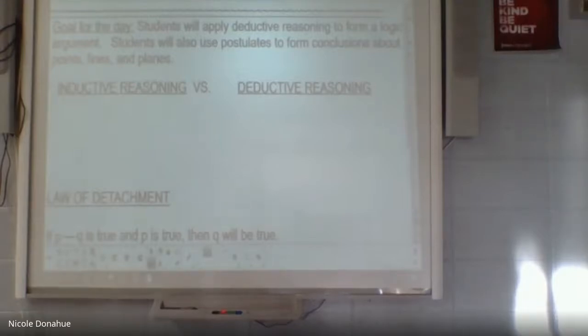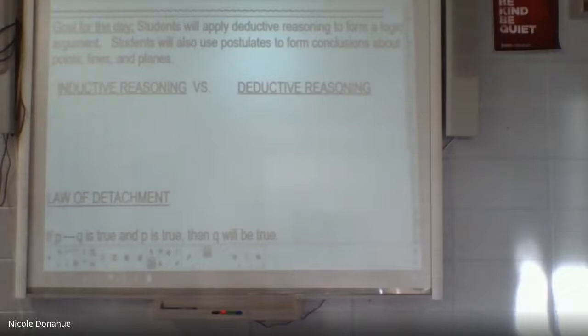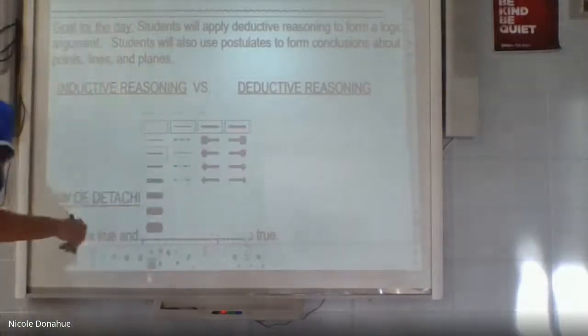Okay, so inductive reasoning. We did inductive reasoning when we were talking about following patterns to make a conclusion. So again, it's nice outside, you assume I'm going to take you outside. You're following those examples or patterns to make a conclusion. Like I said, we do this all the time in life.